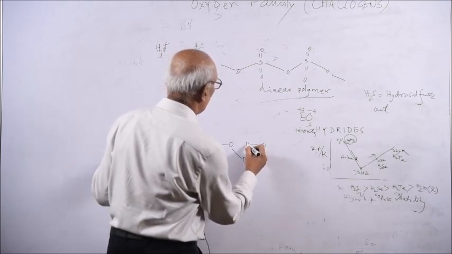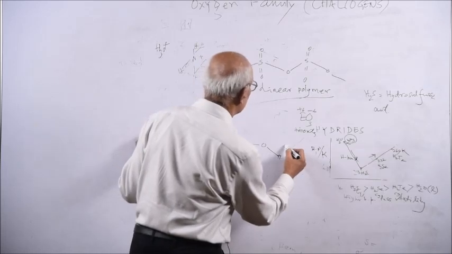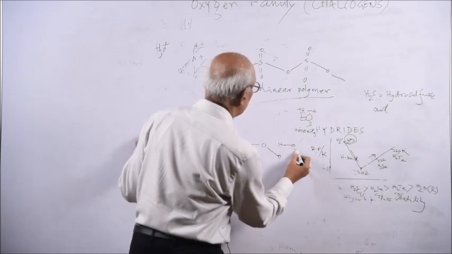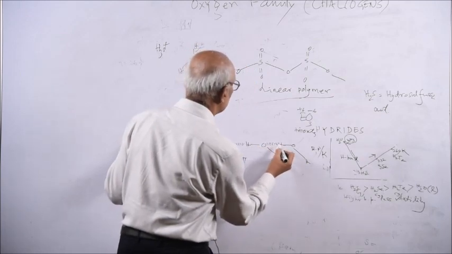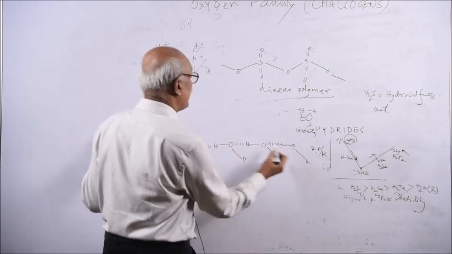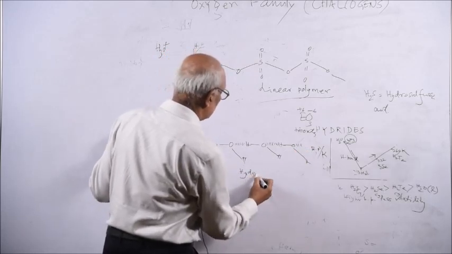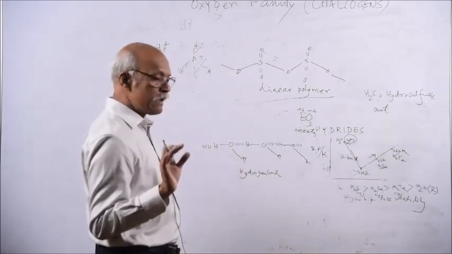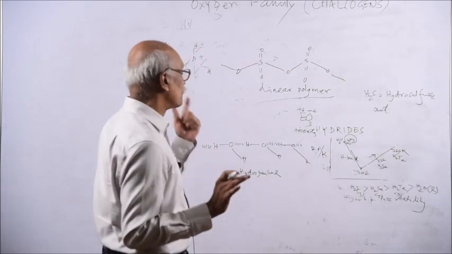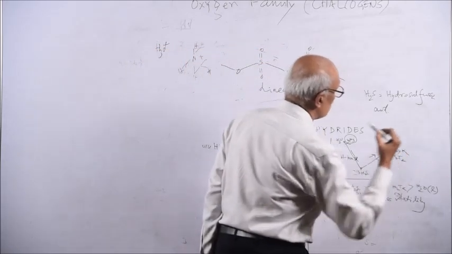Water molecules are associated closely due to dipole-dipole force, which is known as hydrogen bond. So this hydrogen bond is greater than dipole-dipole force, which is greater than Van der Waals force. Then you may be asked, why again is there an increase?